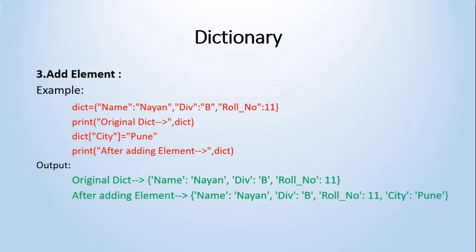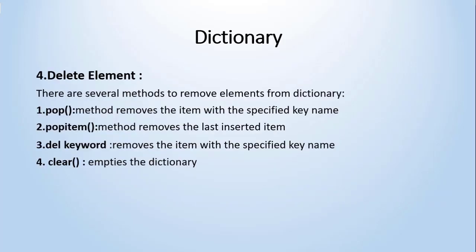Okay, next part: how to delete an element from the dictionary. There are several methods to remove or delete an element from the dictionary, and I have mentioned a few of them. The first one is pop, the second one is popitem, the third one is using the del keyword, and the fourth one is the clear method.